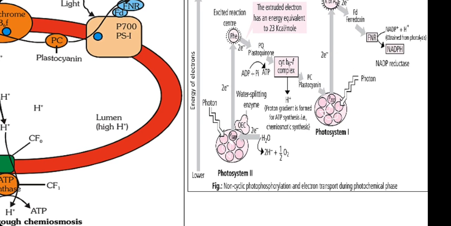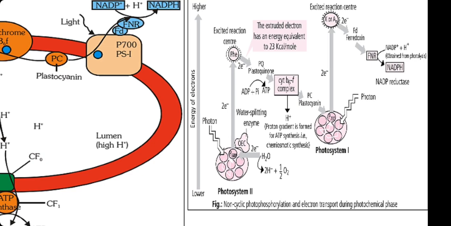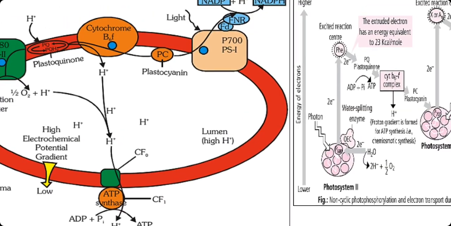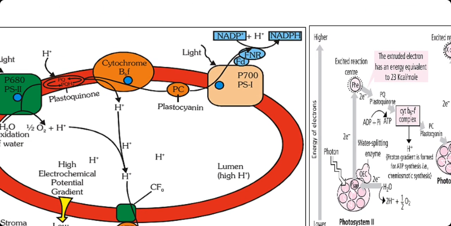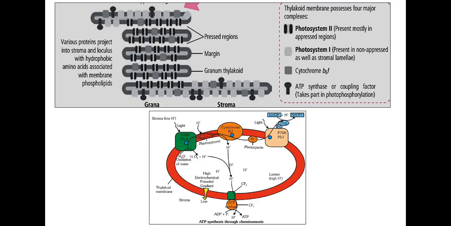So in the non-cyclic photophosphorylation and even in the cyclic photophosphorylation there is a formation of ATP. But in case of cyclic photophosphorylation, there is no NADPH formation. Right. In this diagram I can show you the granum.